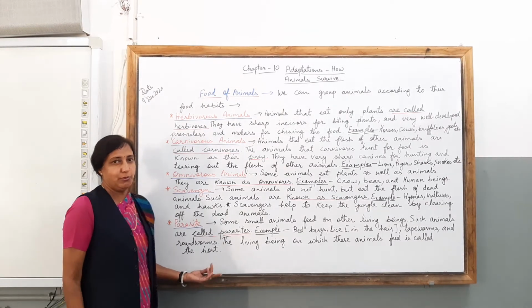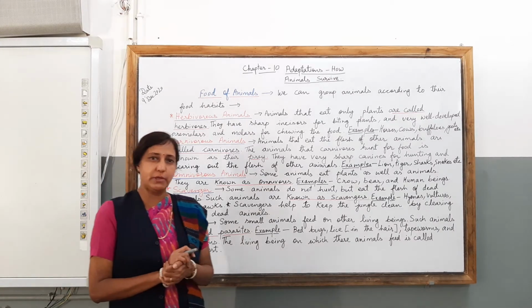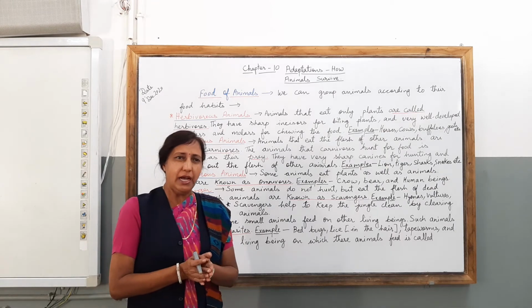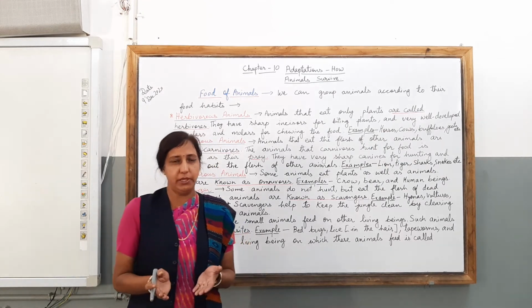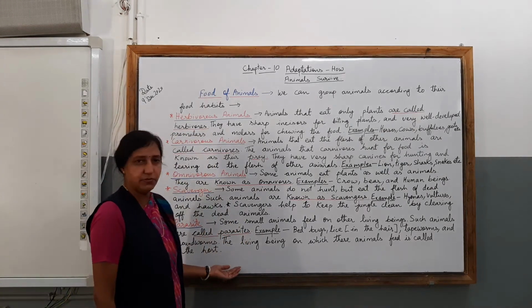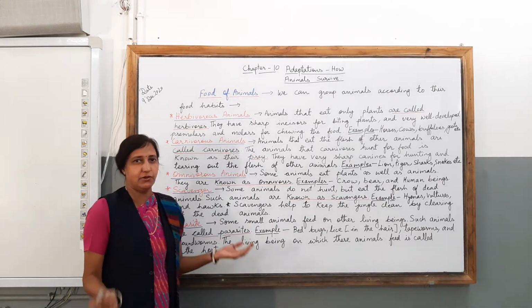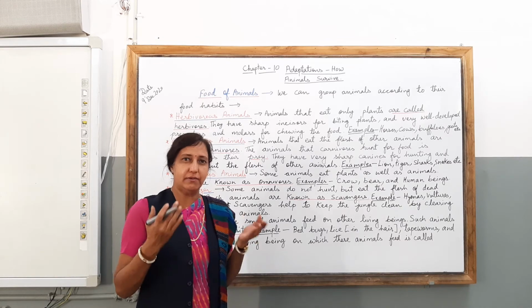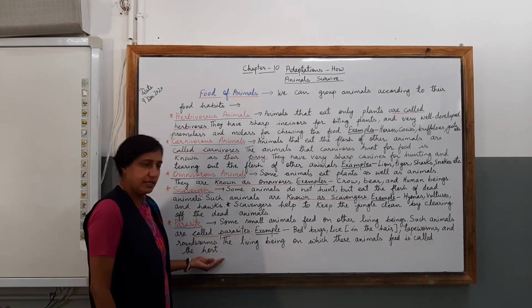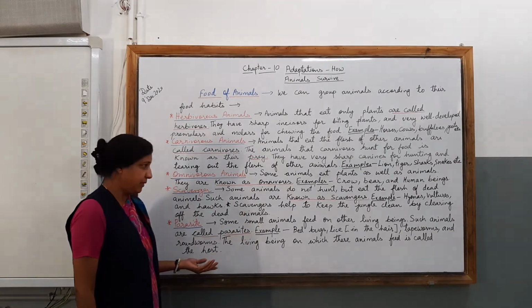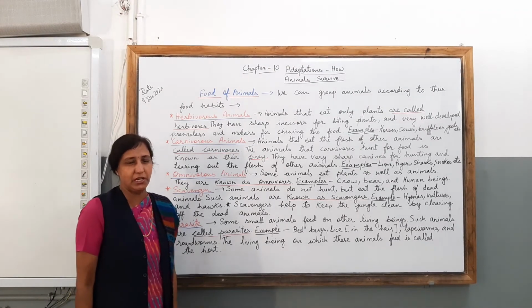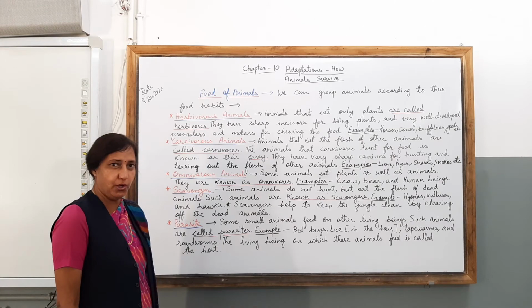Clear, children? You must have got some kind of a stomach ache at times, and you must have gone for a checkup to the doctor. It may or may not be due to these worms which are present in your stomach, and the doctor gives you medicine to get rid of these tapeworms present in your body. Clear, children? These kinds of worms can be present in anyone's body. Clear to you, all of you?